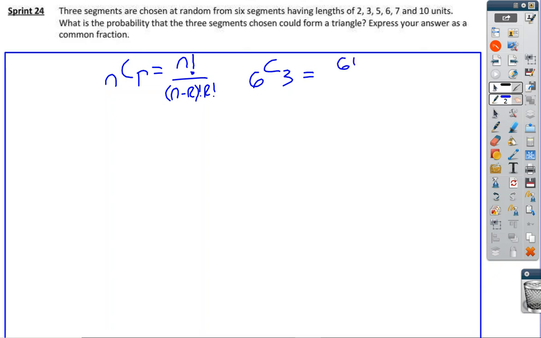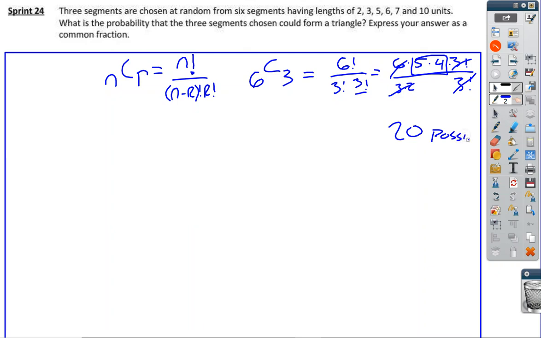Well, we have 6 factorial over 6 minus 3, which is 3 factorial, 3 factorial. Well, this is going to be equal to 6 times 5 times 4 times 3 factorial divided by 3 factorial. Well, those cancel, and then we have another 3 factorial, which is 3 times 2. 3 times 2 is 6. These cancel. So we know that we have 20 possibilities. And I should have thought ahead on that. But that's 20 possibilities. All right.